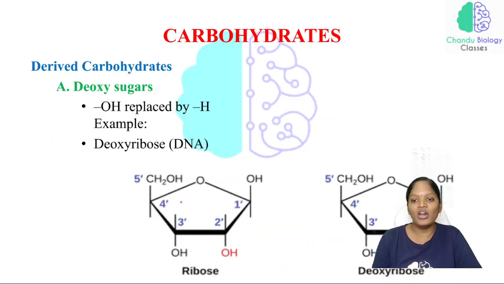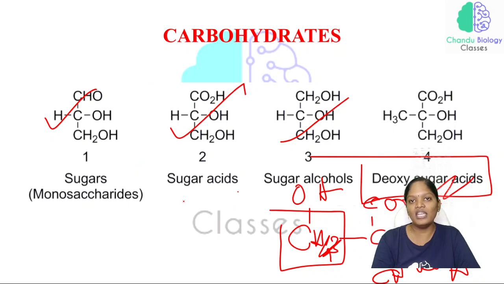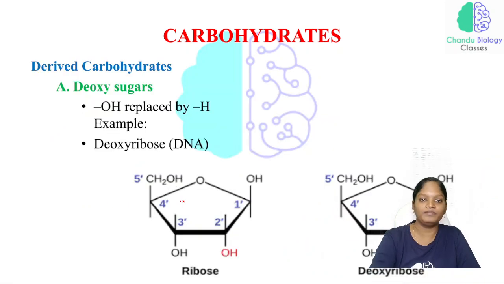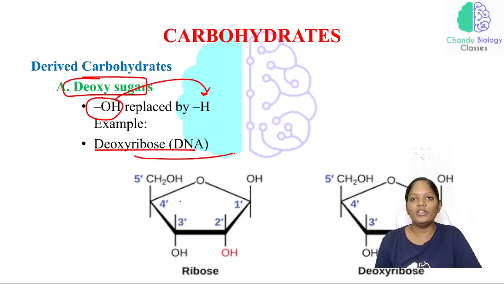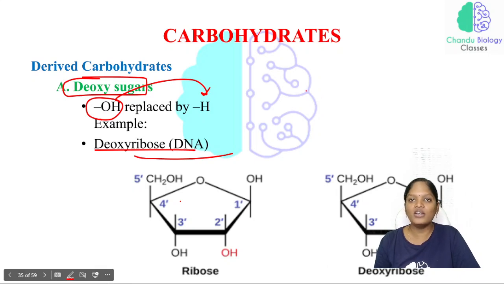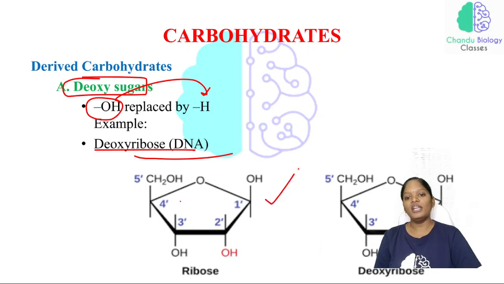At the second carbon, there will be no oxygen. See, the OH group is replaced by H. That is what we are calling deoxy sugars. Just look at this picture. We are having two nucleic acids, deoxyribonucleic acid, DNA, and ribonucleic acid, RNA. So these are the ribose sugar and deoxyribose sugar.